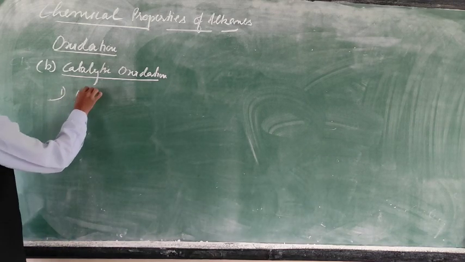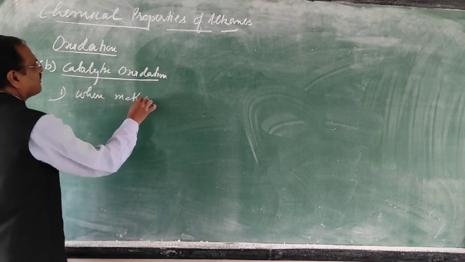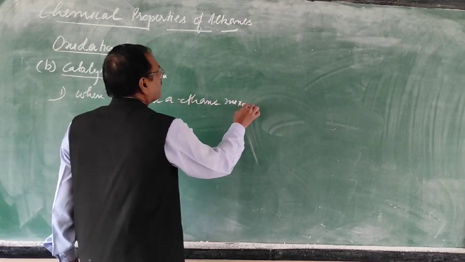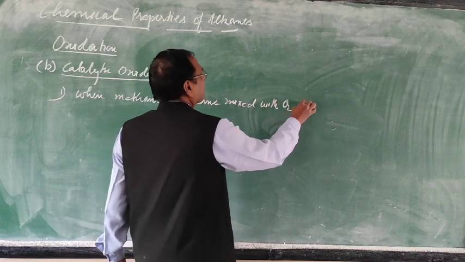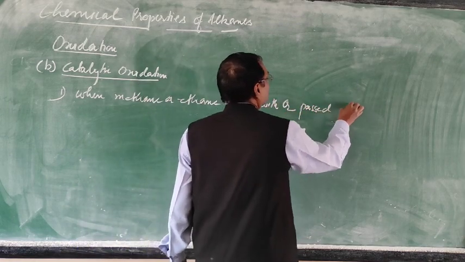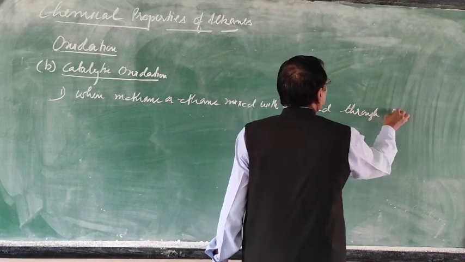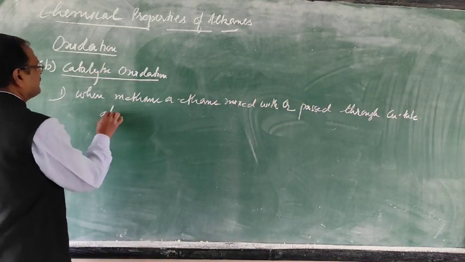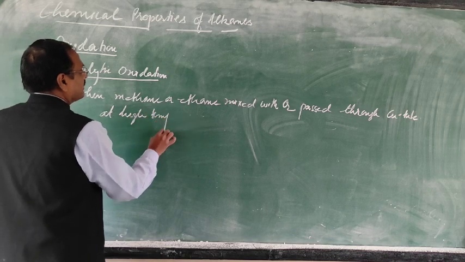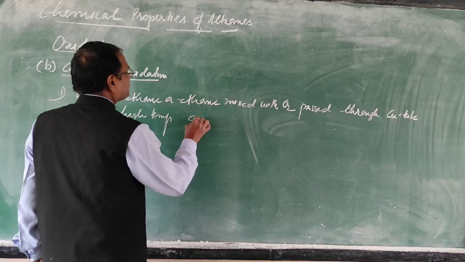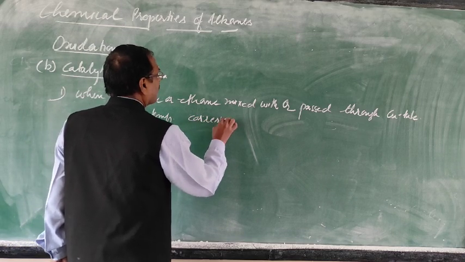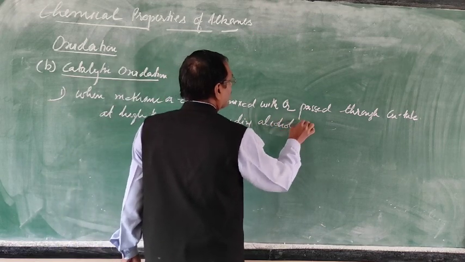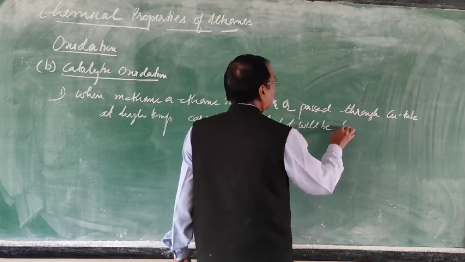So the first one: when methane or ethane mixed with oxygen is passed through a copper tube at high temperature, the corresponding alcohol will be formed.